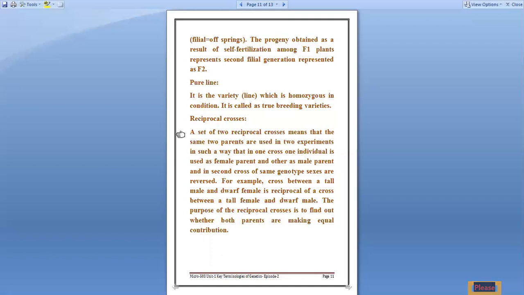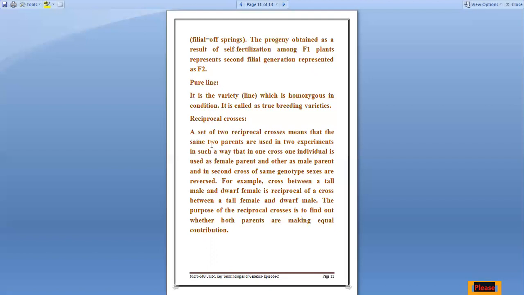Reciprocal, the word itself says reciprocal, you have to do a set of two reciprocal crosses, meaning that the same two parents are used in two experiments. Over there in crosses, we are using just one experiment. Here we are doing two experiments. See, for example, a cross between tall male and dwarf female, that is one. Now what will be the reciprocal cross? Between tall female and dwarf male. Are you getting what I want to say?